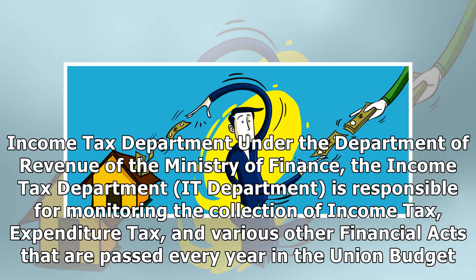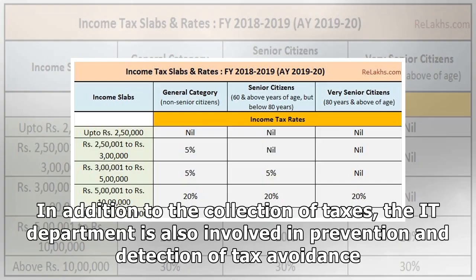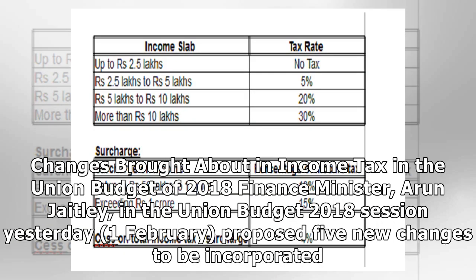The Income Tax Department, under the Department of Revenue of the Ministry of Finance, is responsible for monitoring the collection of income tax, expenditure tax, and various other financial acts that are passed every year in the union budget. The Central Board of Direct Taxes, CBDT, regulates the policy and planning of taxes. CBDT is also responsible for administering the direct tax laws through the IT department. In addition to the collection of taxes, the IT department is also involved in prevention and detection of tax avoidance.